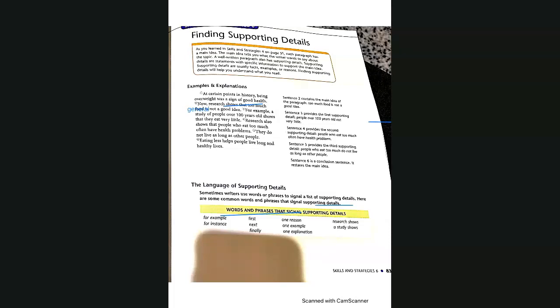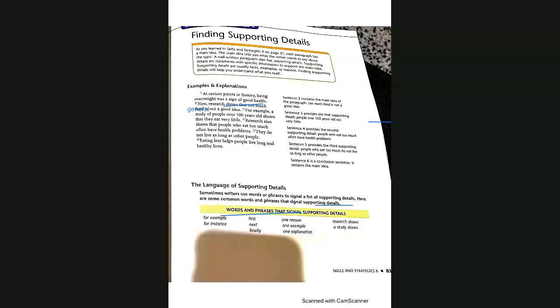Example, a study of people over 100 years old shows that they eat very little. Very good. Research also shows that people who eat too much often have health problems. They do not live as long as other people. Eating less helps people live long and healthy lives. Very good. Excellent. Great job.